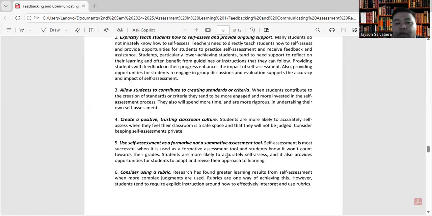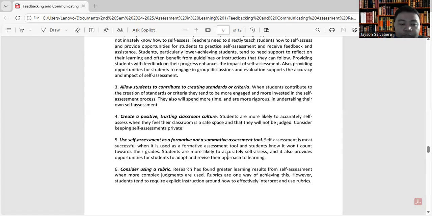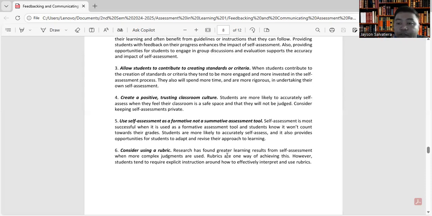Okay? It is more on the formative assessment. So students are more likely to accurately self-assess, and it also provides opportunities for students to adapt and revise their approach to learning. Next is consider using a rubric.